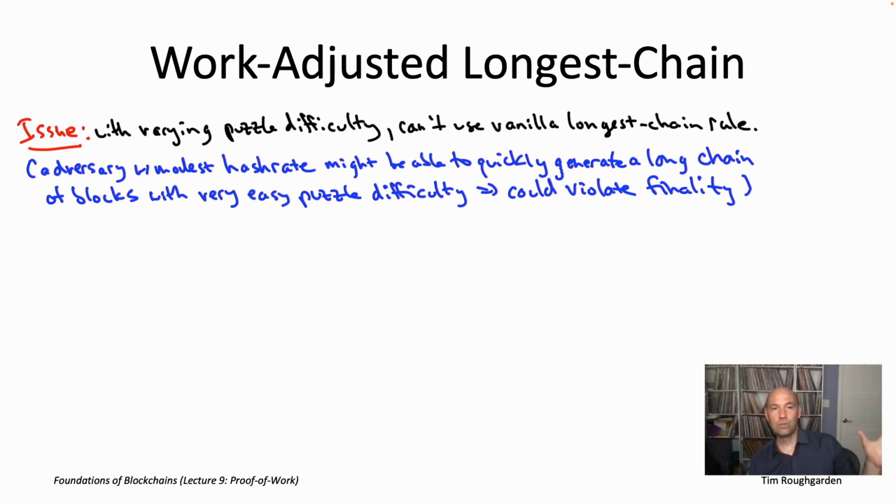If you had the honest nodes chugging along, doing everything the way they're supposed to, one block every 10 minutes, then this adversary with not that much hash rate could suddenly generate an even longer chain just by making sure that the puzzle difficulty stayed really low. For example, imagine you had a Byzantine node and honest nodes, and the honest nodes had 10 times as much hash rate as the Byzantine node.